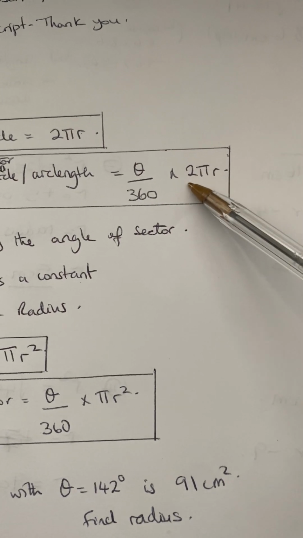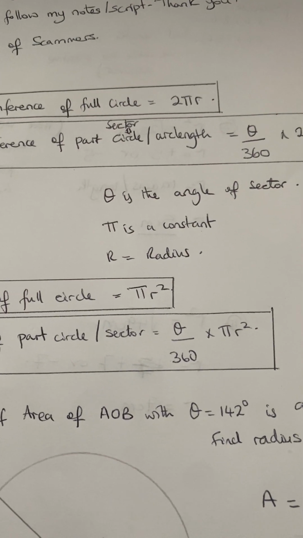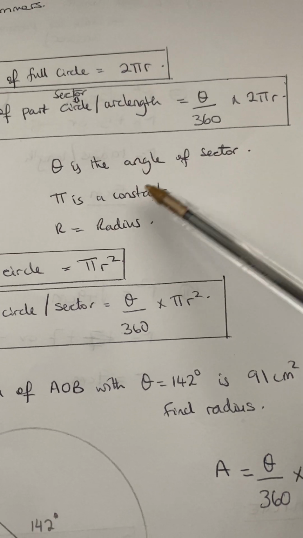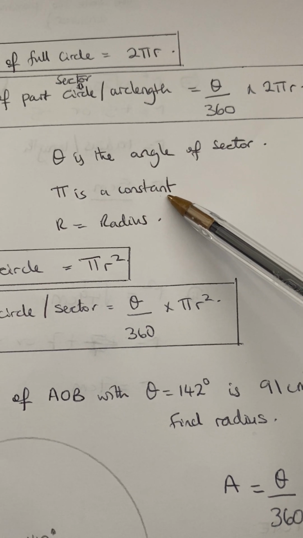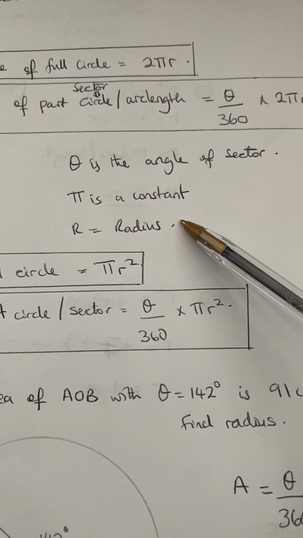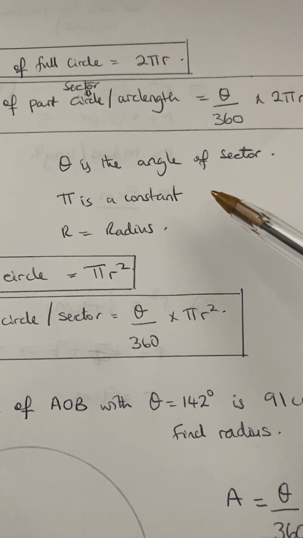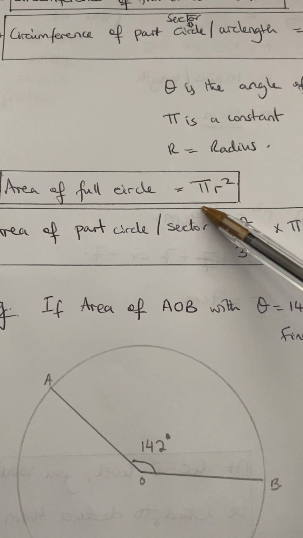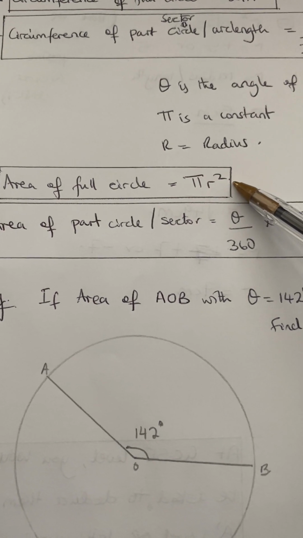We did a lot of examples on this yesterday and the day before. Theta is the angle of the circle, pi is your constant, 3.142 or 22/7, and r is your radius. The radius in a circle is the same. Now the area of a full circle is pi r squared.